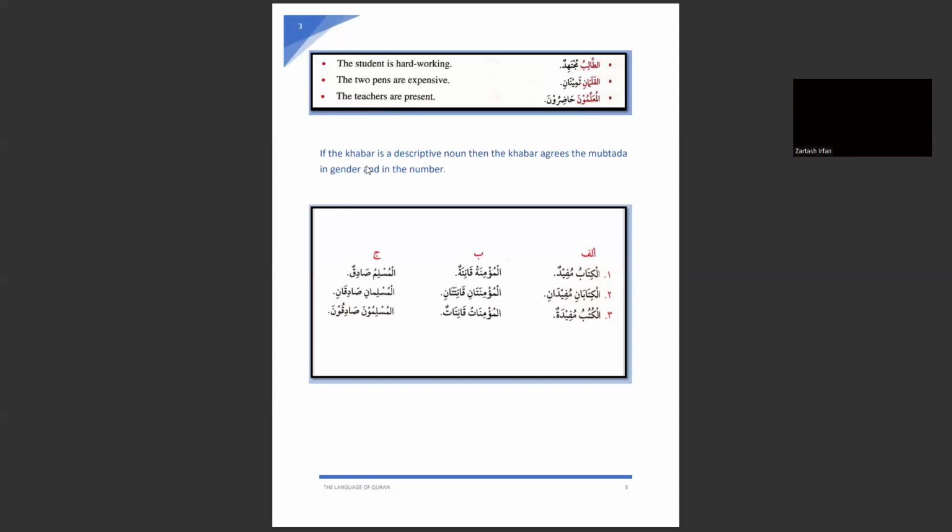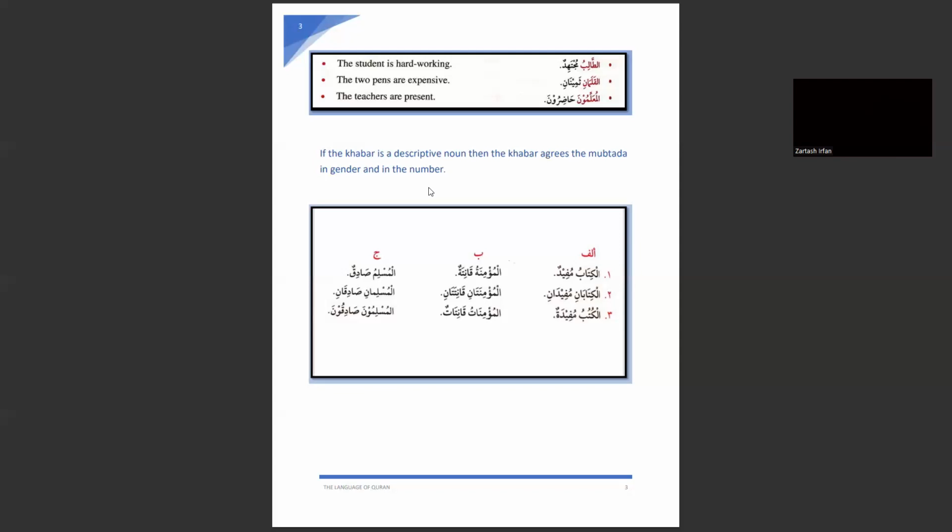Always remember that if the khabar is a descriptive noun, then the khabar agrees with the mubtada in gender and in number. So, what does that mean? If a mubtada is singular, mufrad, then a khabar will also be mufrad.